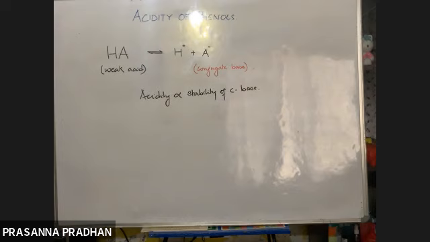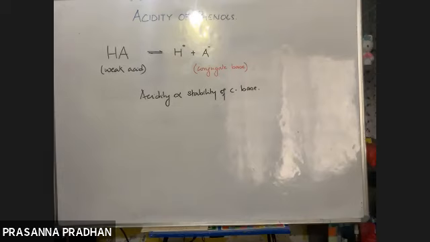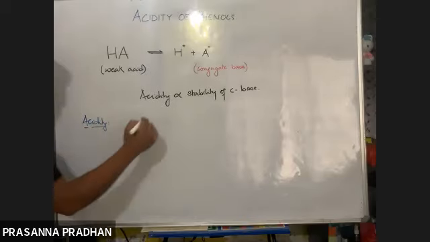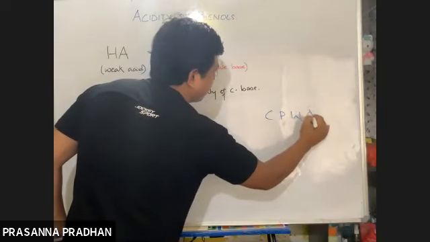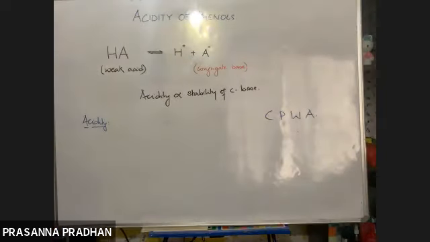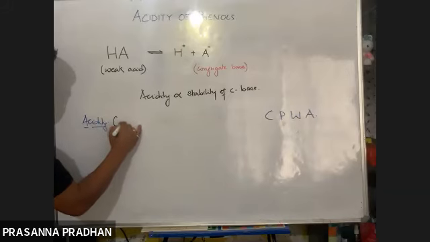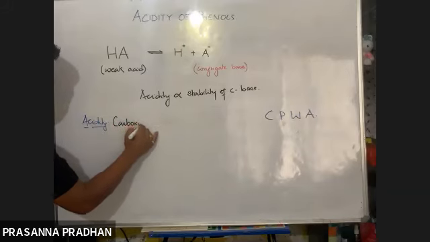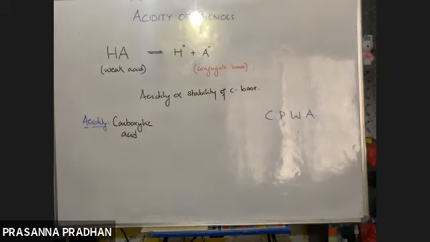So now we are discussing the cause of acidity of phenol. And before we move into this chapter, remember the order of acidity. So I'll teach you a shortcut method. Remember this fact: CPWA. So what does this mean? The order of acidity among different organic compounds: the most acidic, of course, will be a carboxylic acid.